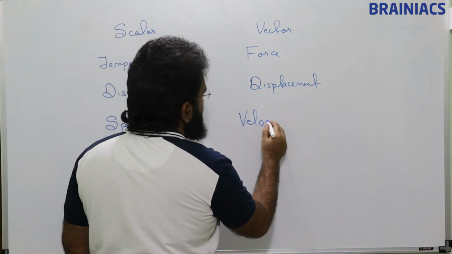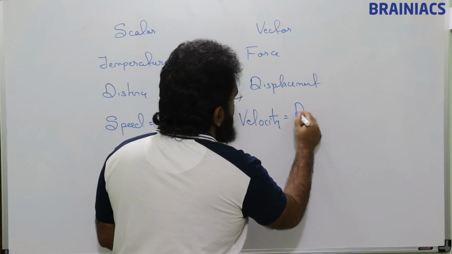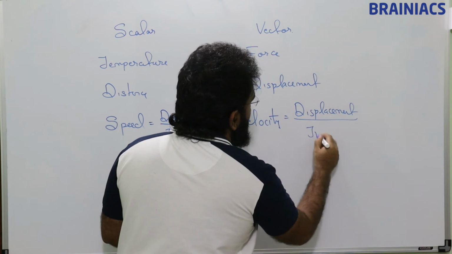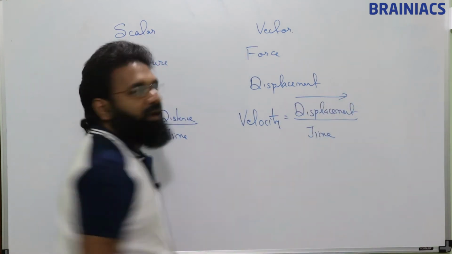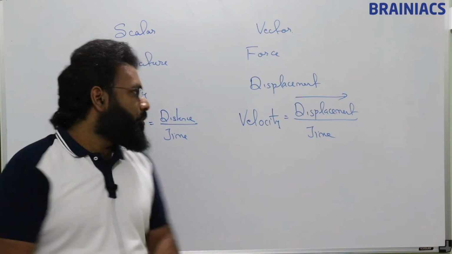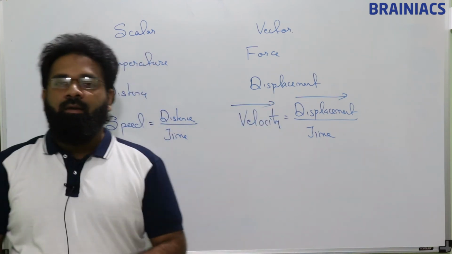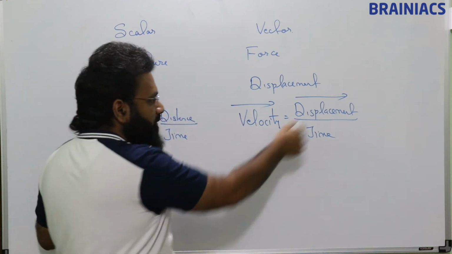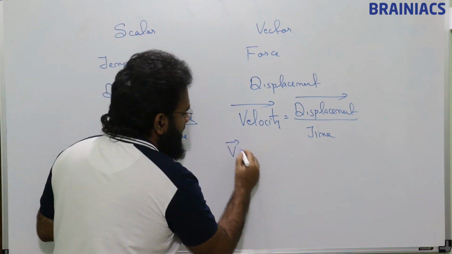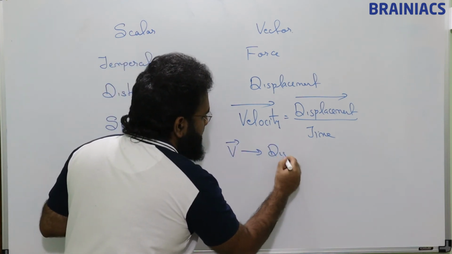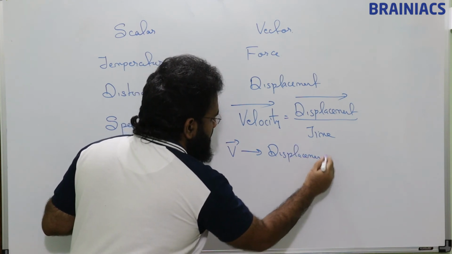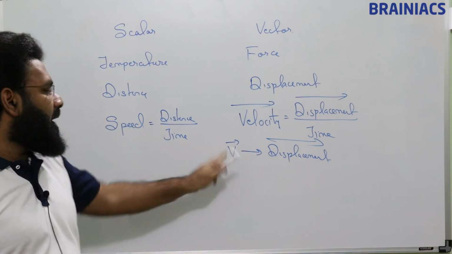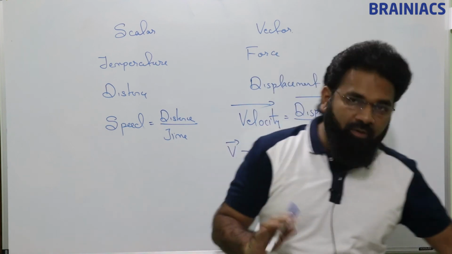Velocity is nothing but displacement divided by time. Now this displacement is a vector that has got a direction. So velocity is also a vector. So what direction will velocity follow? Velocity will follow the direction of displacement. Okay, so we got an idea about the speed and velocity in terms of vector and scalar.